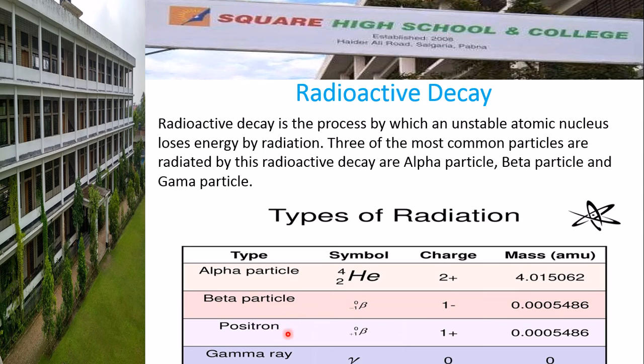It is also an electron, but this electron is positively charged and its mass is also negligible and the same as the beta particle. Gamma ray, it has no charge, no mass. It is an electromagnetic wave that has no mass and no charge. It is just an electromagnetic radiation.